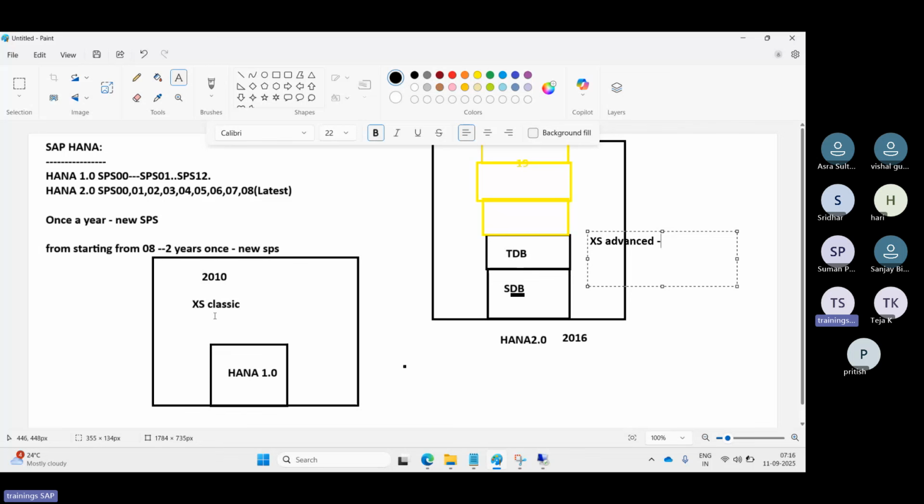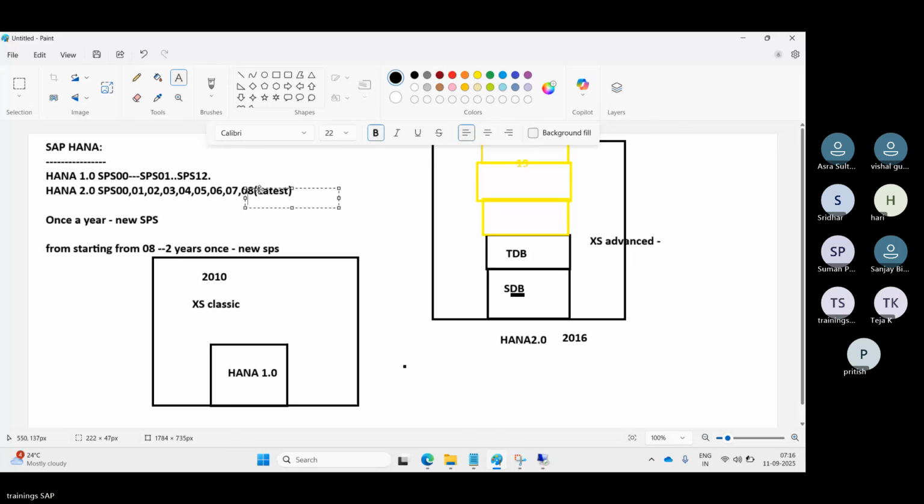Actually, this is the foundation, the in-memory foundation, and this is the advanced version. It will support machine learning, AI and graph capabilities. Many things are available in HANA 2.0. This is the main difference between HANA 1.0 and 2.0. There is no 1.0 now; they are not supporting it, only 2.0 we have. In 2.0 also, SPS 08 is the latest version.